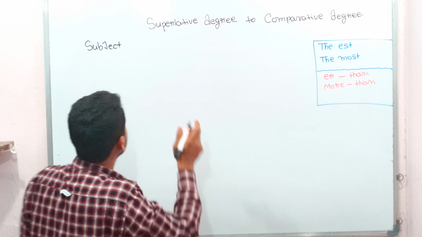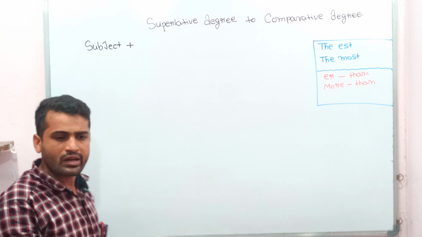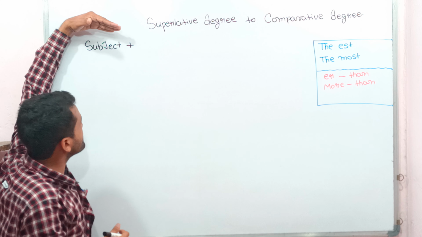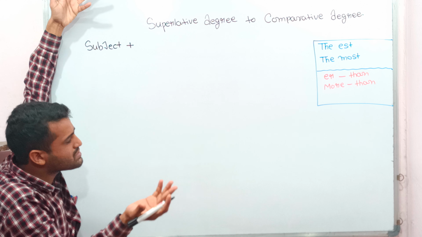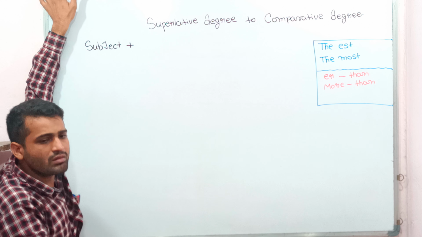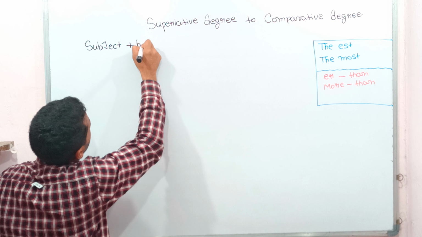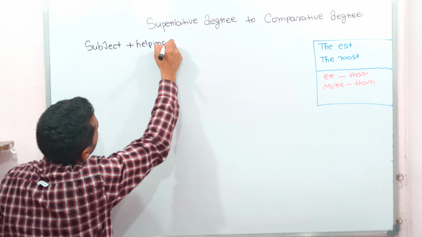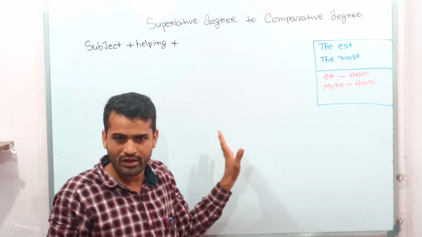After the subject, as I always told you, we have to use a helping verb. Whatever helping verb is given in the sentence, we will use that. I am writing it in short form; you understand the full form.